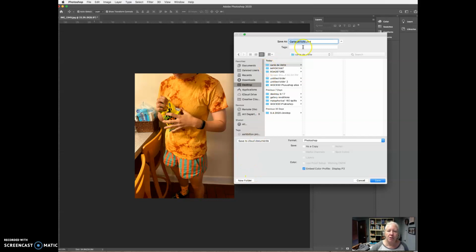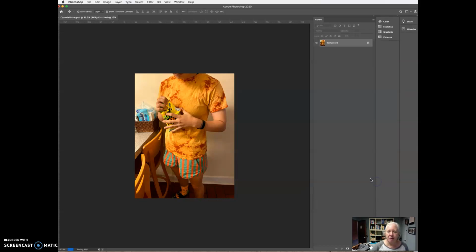So I've got a folder, I'm saving my Photoshop document. Okay, I did that because it's safe. Now I have a safety document. And when I save it, it's going to save all the things that I do within Photoshop. And I'll talk about that more. If you save it as a JPEG, it just flattens it out.